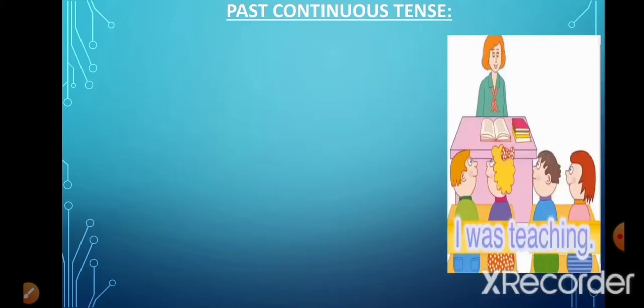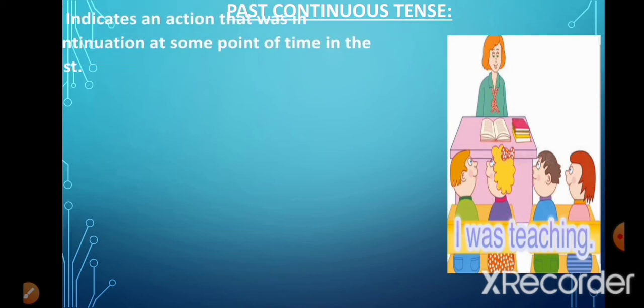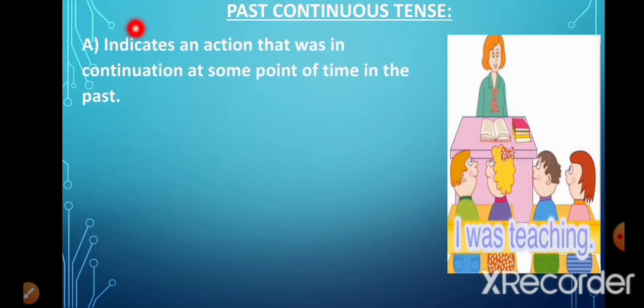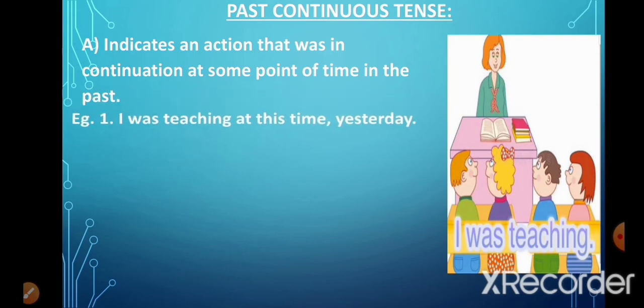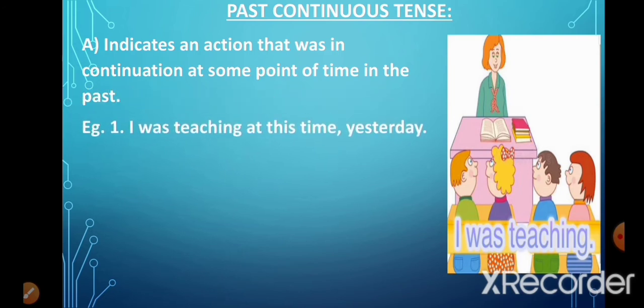Now, the second type of past tense is the past continuous tense. In this, the verb indicates an action that was in continuation at some point of time in the past. For example, I was teaching at this time yesterday. Now, in the past, the act of teaching was continuing.